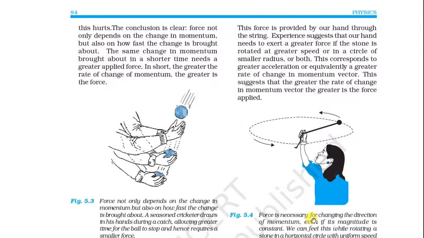Experience suggests that our hand needs to exert a greater force if the stone is rotated at a greater speed or in a circle of a smaller radius, or both. This corresponds to a greater acceleration, or equivalently a greater rate of change in the momentum vector. So this suggests that the greater the rate of change of momentum vector, the greater is the force applied.